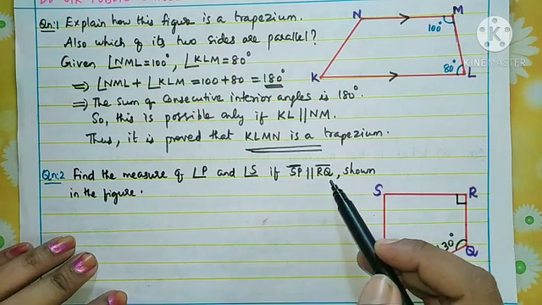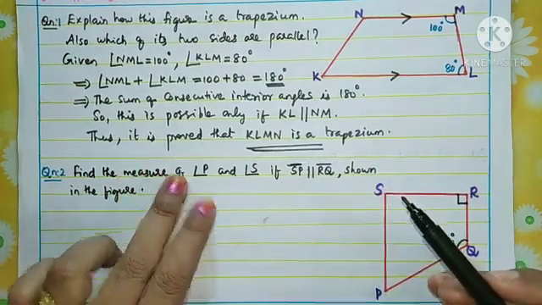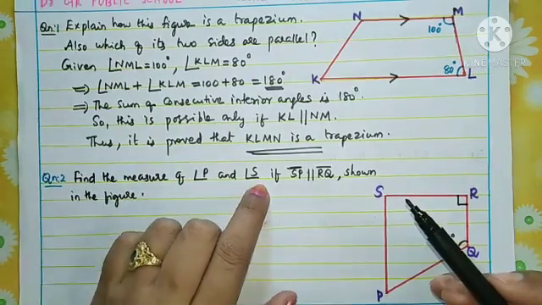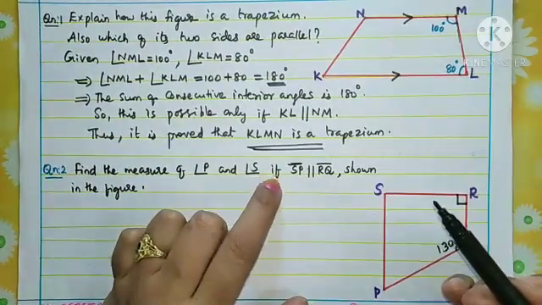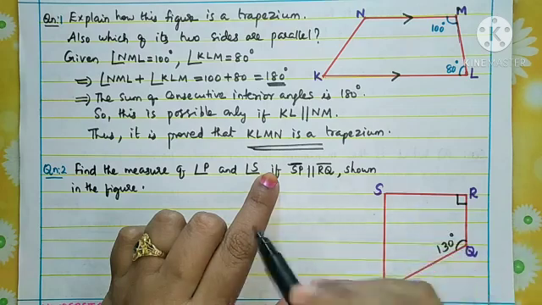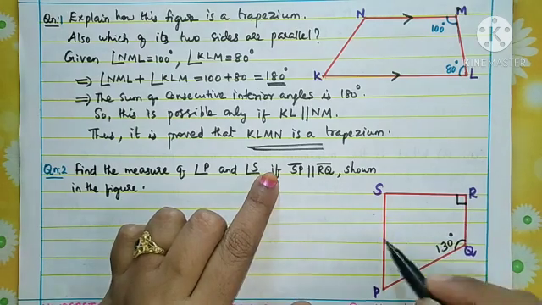SP is parallel to RQ. Find the measure of angle P and angle S. "If" means it is given. Okay, so SP. Where is SP?